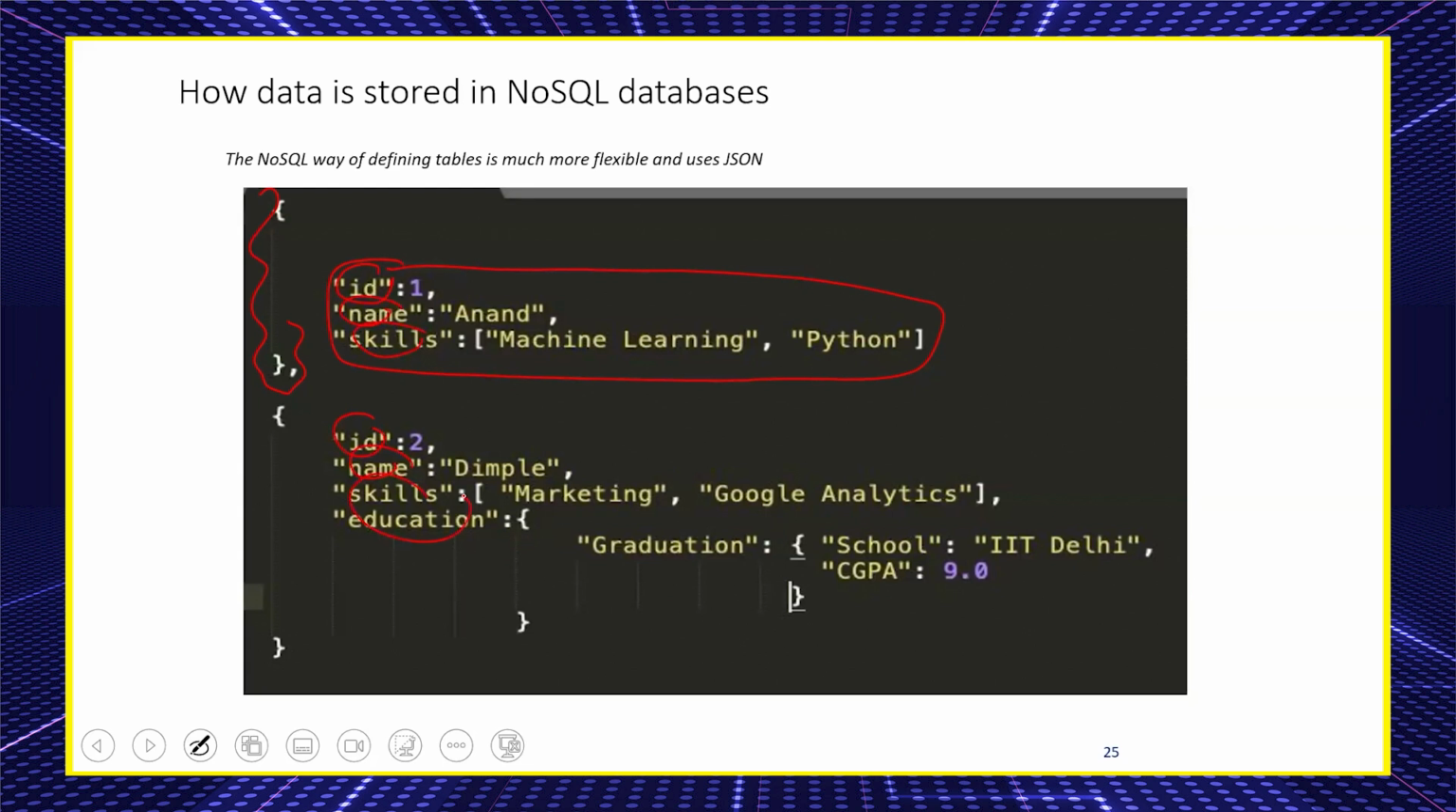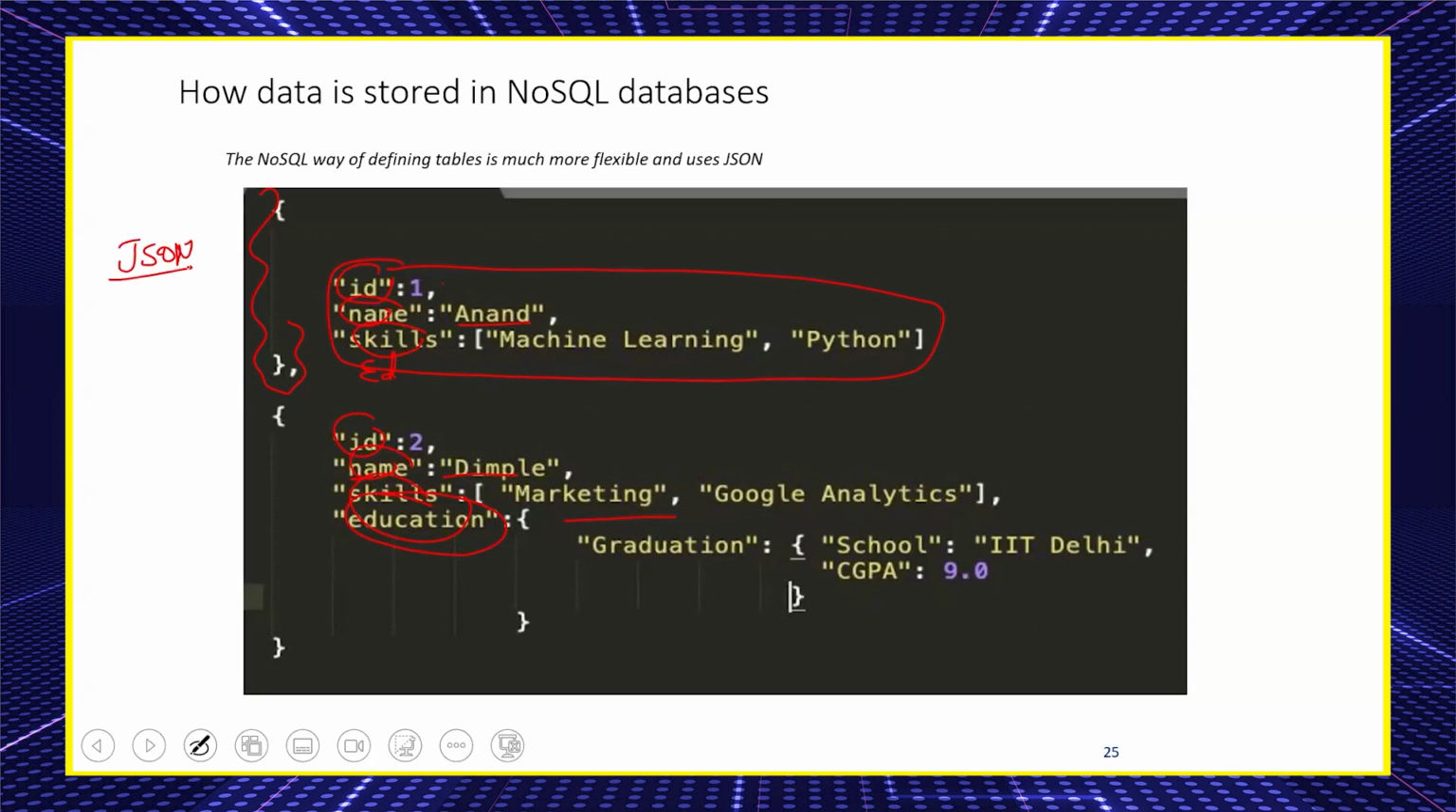These are the columns. ID 1, ID 2, ID 3. Name is Anand. Name is Dimple. Here skills are machine learning, Python. Here the skills are marketing, Google Analytics. But here we don't have another column, education, but here we have another column called education. So by default, all the website information is stored in the form of JSON.